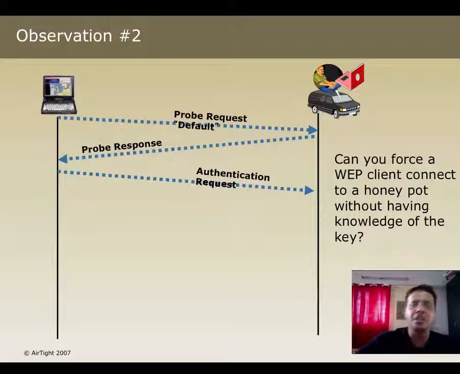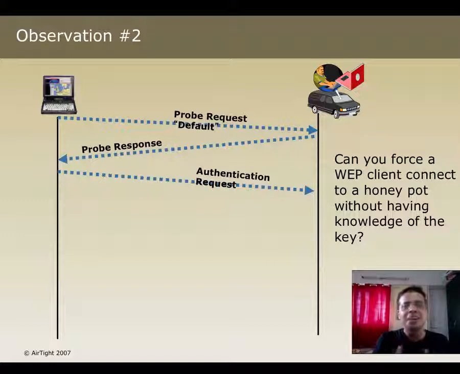Now here is the funny thing: regardless of whether the authentication is shared key or any other form, which is Open Auth, the attacker can always reply back by saying authentication succeeded. Why? Because there is no mutual authentication, right? There is a huge problem here. It is the client who is authenticating itself to the access point or the attacker. So here's the funny thing. I just want the client to connect to me. So the client says, well, is there a default here? And I say, I'm default.